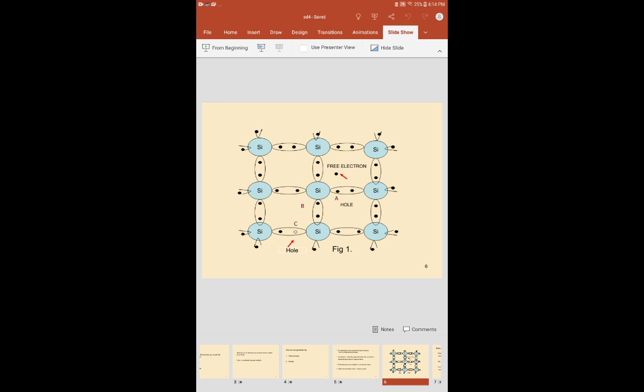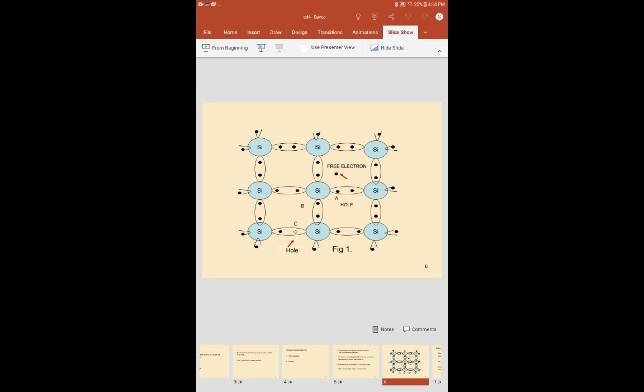A silicon atom contains 4 valence electrons. So we are adding 2 silicon atoms here. By applying thermal energy, an electron crosses the gap and passes to the conduction band, leaving a hole in the valence band.